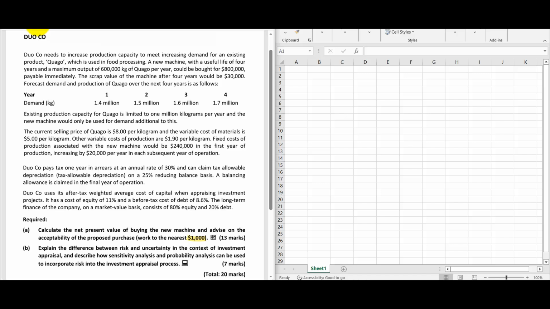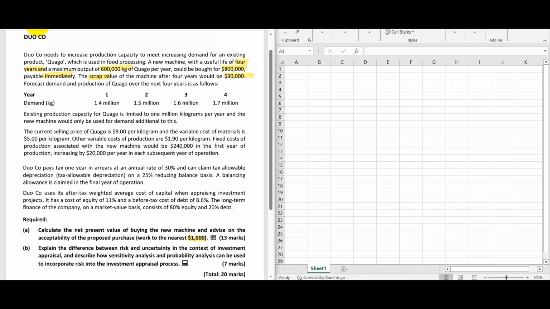A new machine with a useful life of 4 years and maximum output of 600 kilos could be bought for 800,000 payable immediately. The scrap value of the machine is 30,000. And they have given the forecasted demand for the next 4 years: year 1, 1.4, year 2, 1.5, year 3, 1.6, year 4, 1.7.